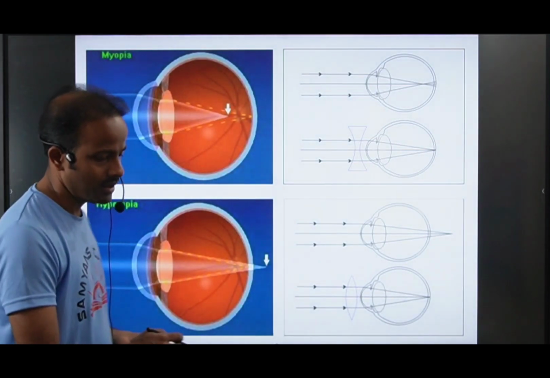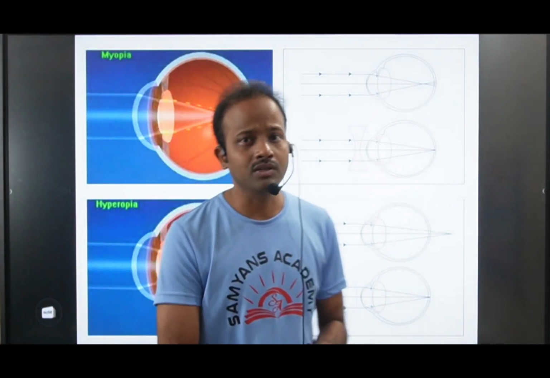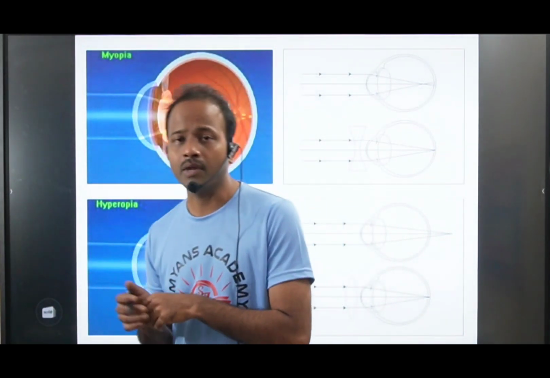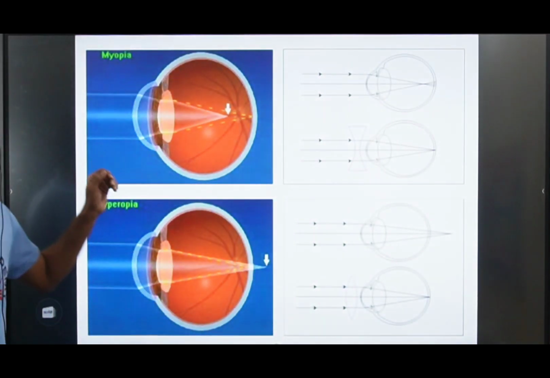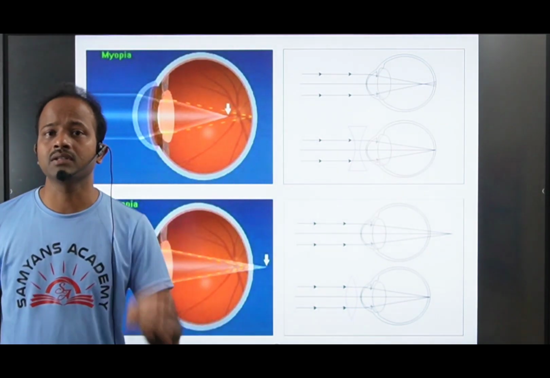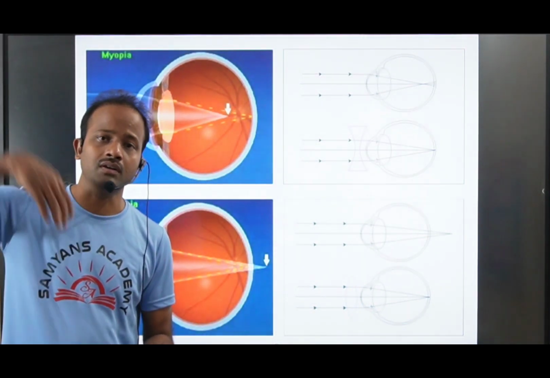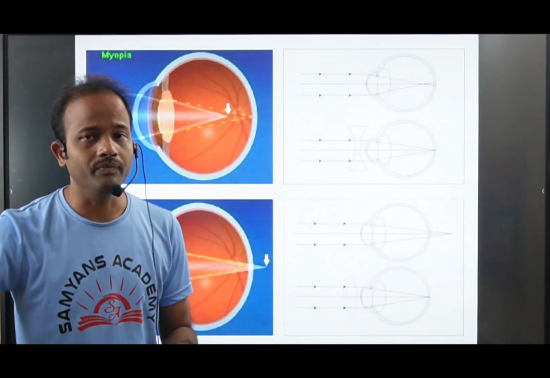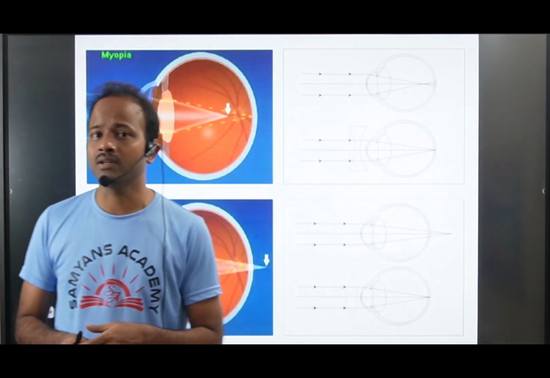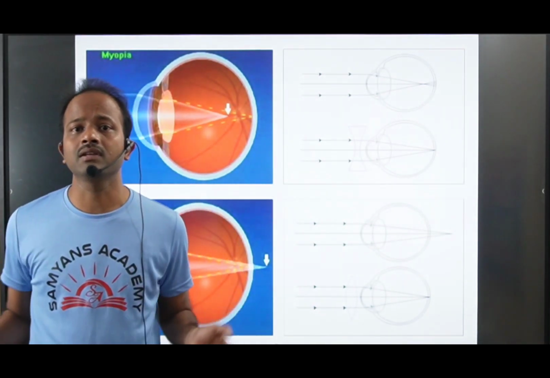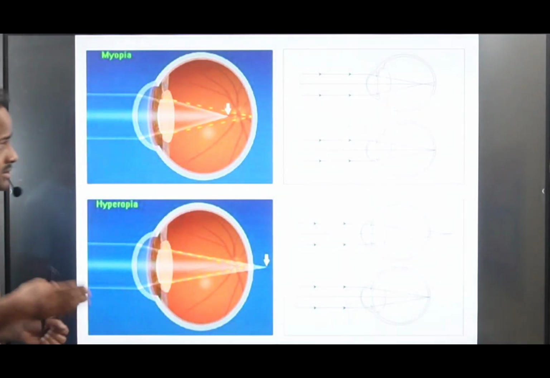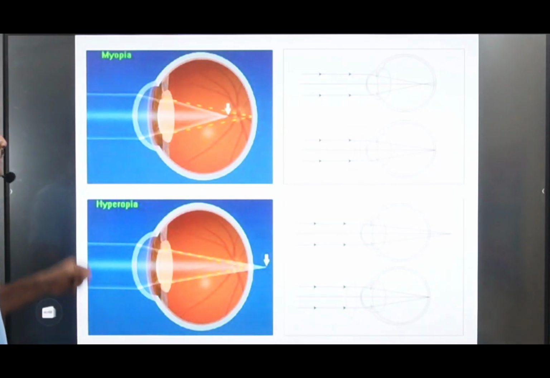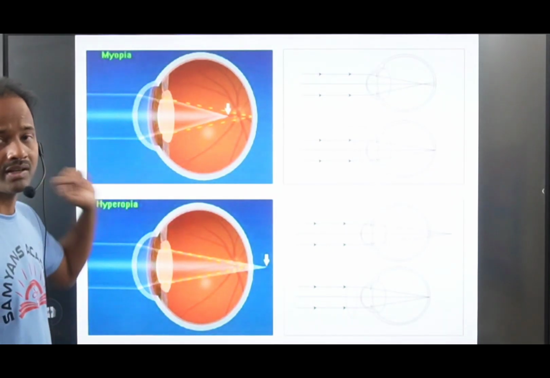Most probably students will get this myopic defect. Myopic eye means they can see nearby objects but cannot see far objects. When a student with myopic defect sits on the last bench, he cannot see the board clearly.